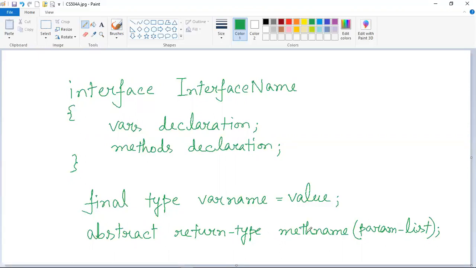The main difference between a class and an interface is that although you can declare an interface just like a class using the keyword interface, the variables of an interface are all final in nature and the methods in an interface are all abstract in nature. Now let me show you an example interface.